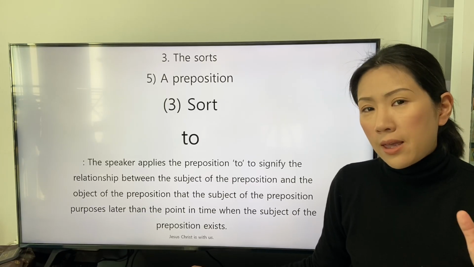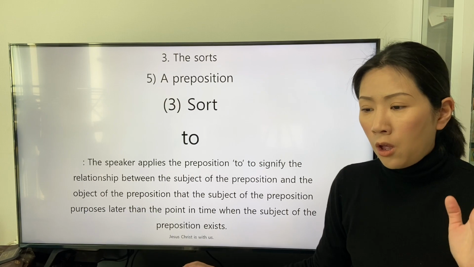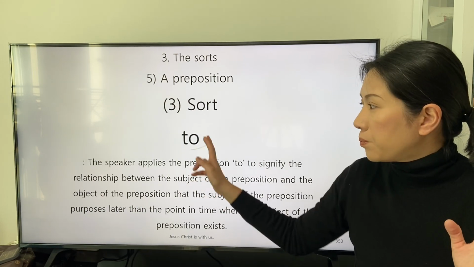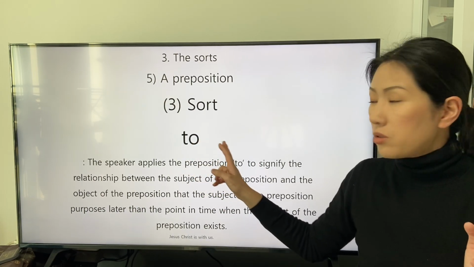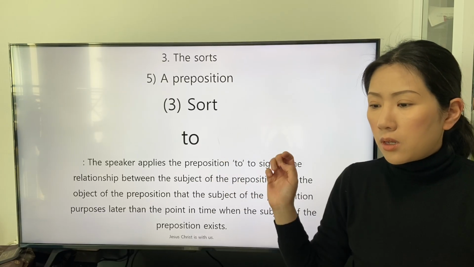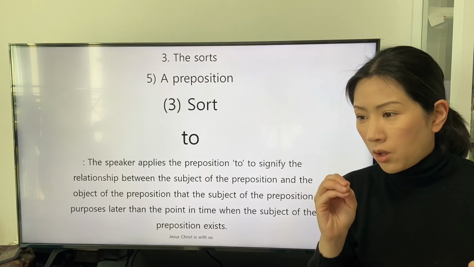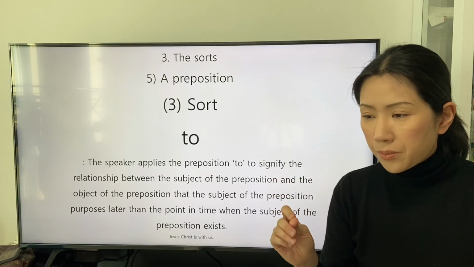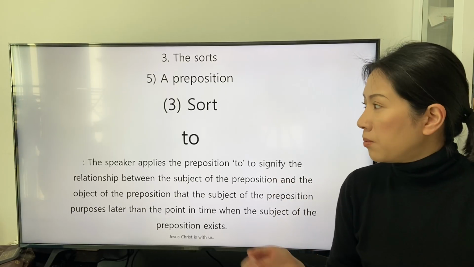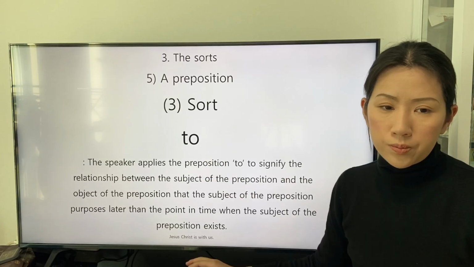So we can understand that basically the combination of the preposition to and the root infinitive, which is called the to infinitive, originates from the preposition to.